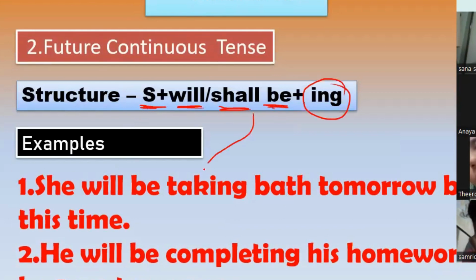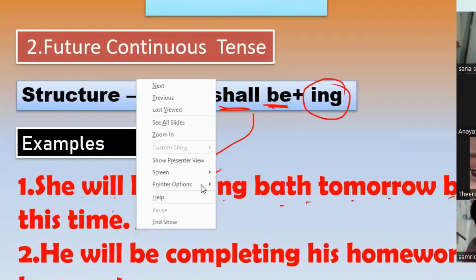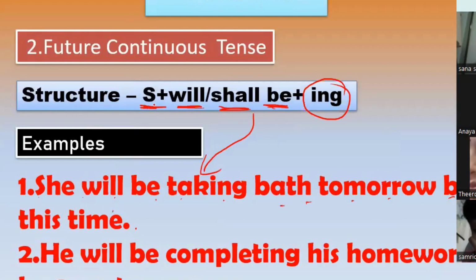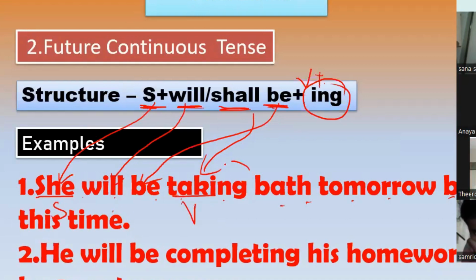Okay, now see the example. She will be taking bath tomorrow by this time. Okay, so is it following the structure? Yes, she is the subject here, and then will we are applying here, and then be, and then verb plus ing. So take is the verb plus ing form. Is it following the structure? Yes, exactly right.